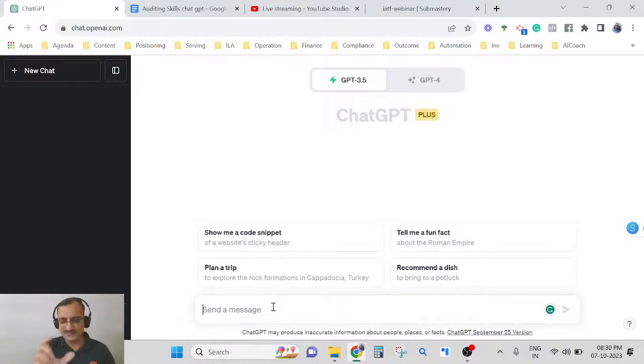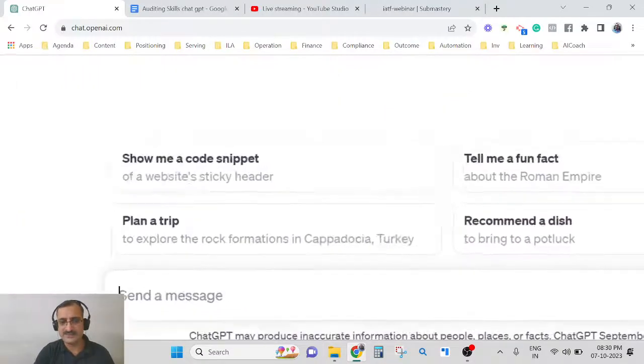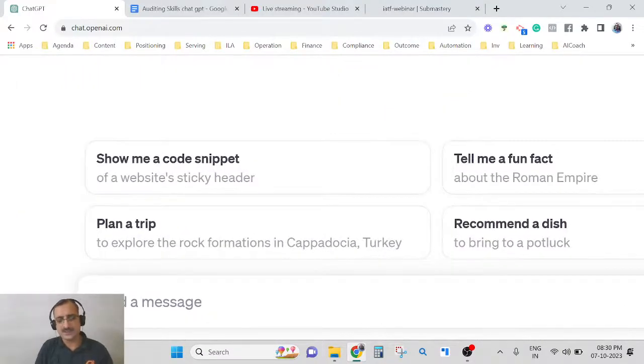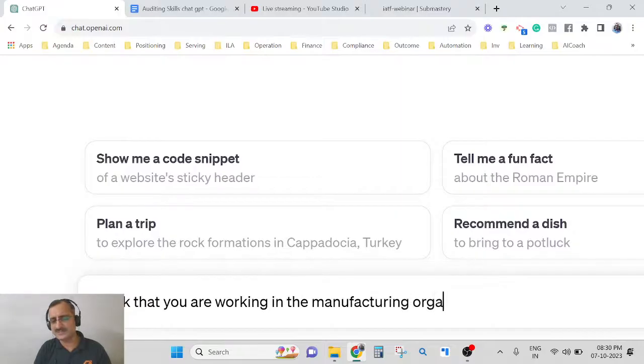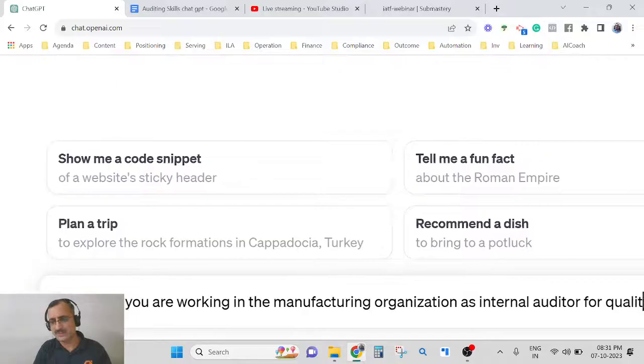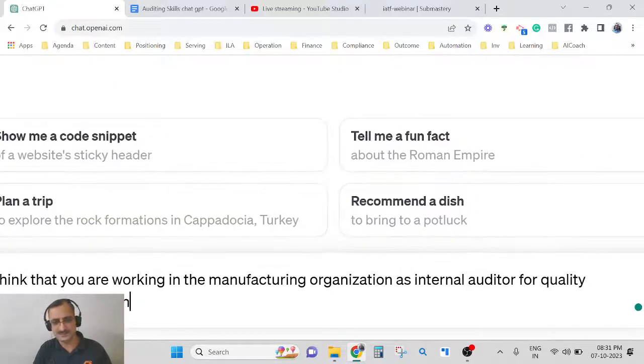So first, what do you need to do? Let's look here. You need to write this: think that you are working in a manufacturing organization as an internal auditor for quality management system.